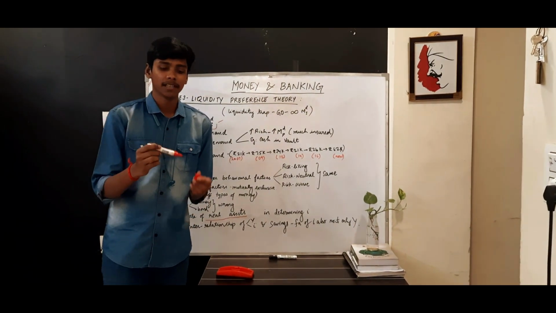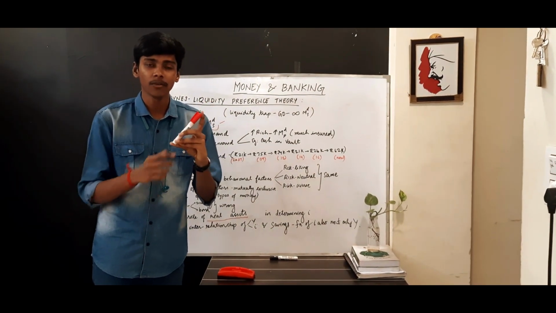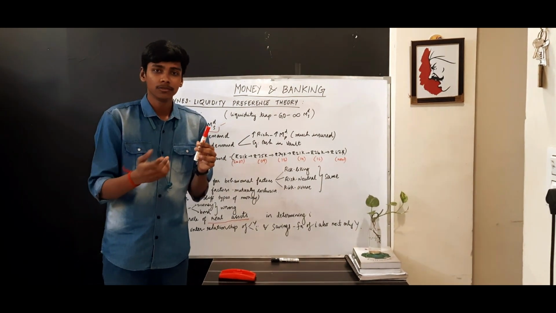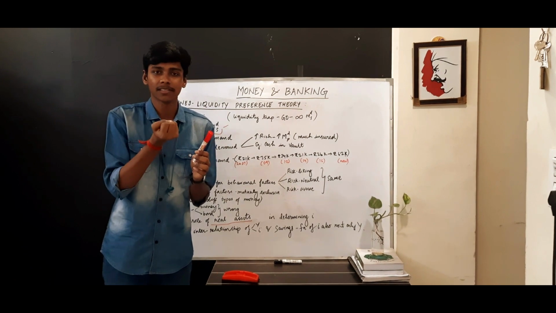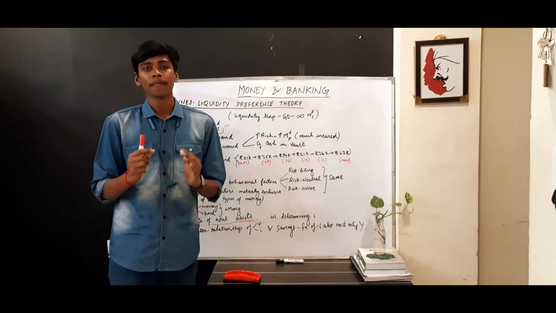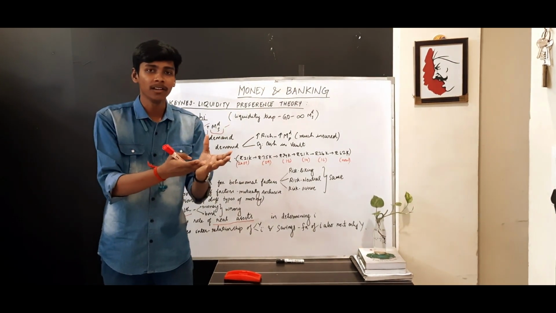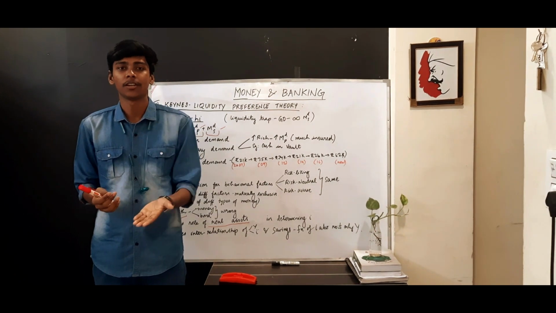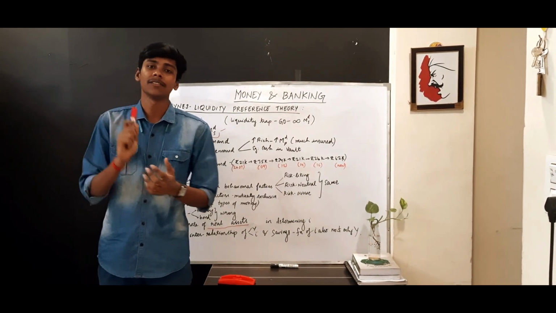If the commodity price increases, that is during inflation, this cost of market will be 10 rupees. Now it has increased to 20. So now I need more money to purchase this. So for the transaction demand itself, the demand for money has increased. When the demand is increased, what will I do? I will sell my bond in the bond market to get my money. When I sell my bond, the bond supply will increase. When the bond supply increases, price will reduce. When the price reduces, yield will increase. When yield increases, interest rate will increase.